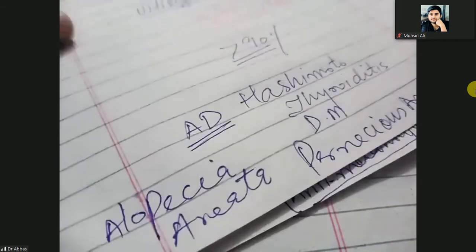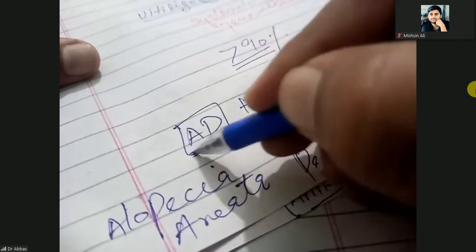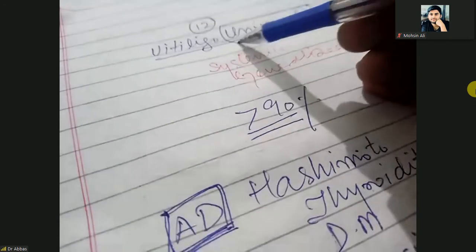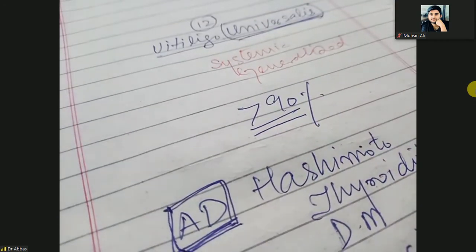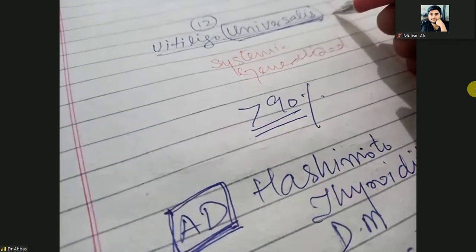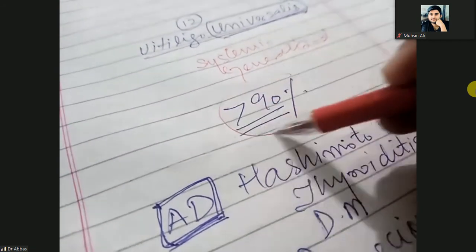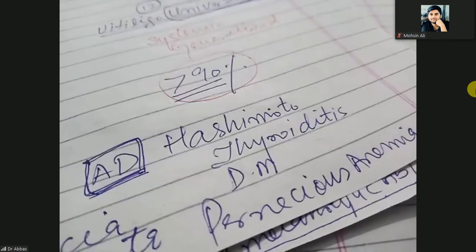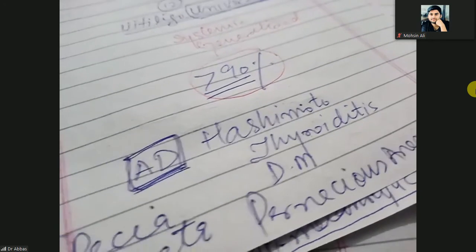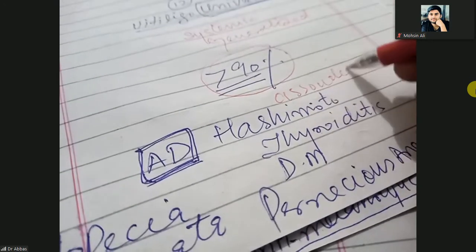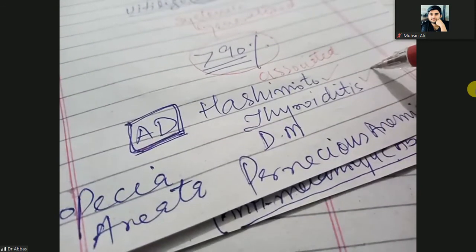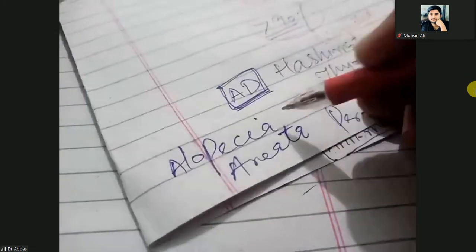So these are the autoimmune disorders, and due to these autoimmune disorders there could be vitiligo universalis. So vitiligo universalis is when more than 90% of the skin is involved. It means more than 90% skin has hypopigmented lesions, and it is associated with autoimmune disorders, especially Hashimoto thyroiditis, diabetes mellitus, pernicious anemia, and alopecia areata.